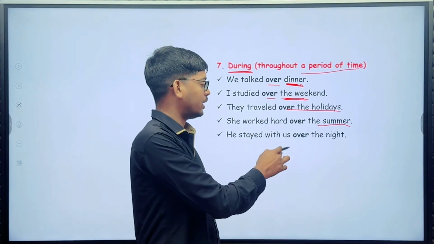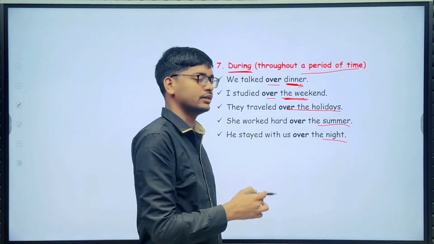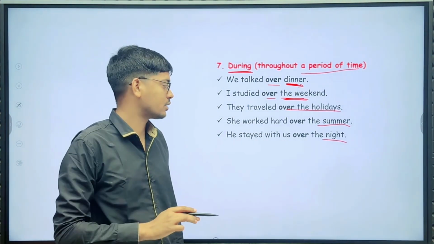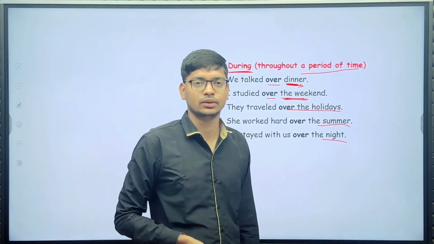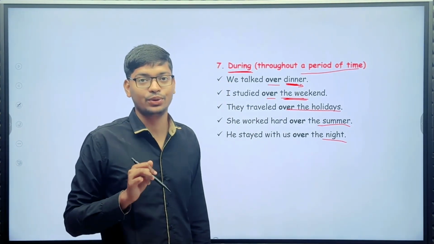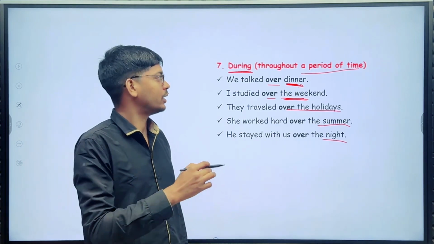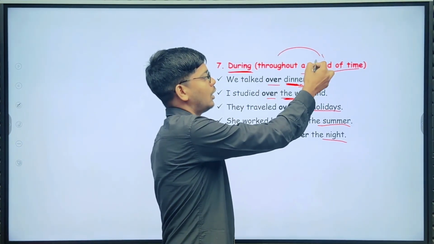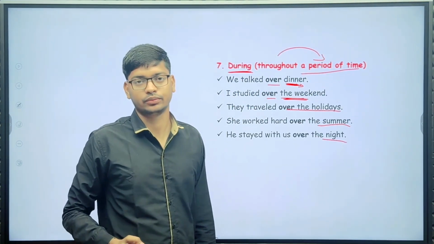He stayed with us over the night. So you can easily understand how to use "over" in the sense of throughout a period of time.